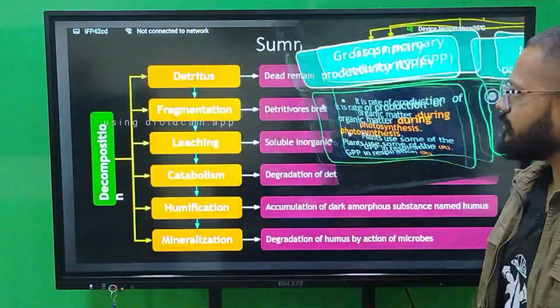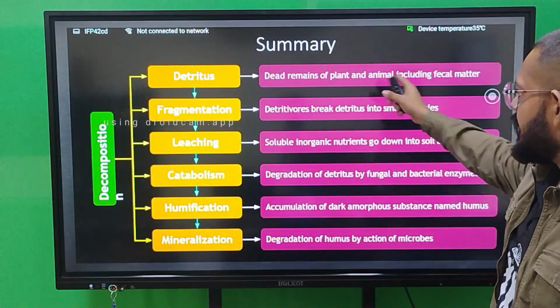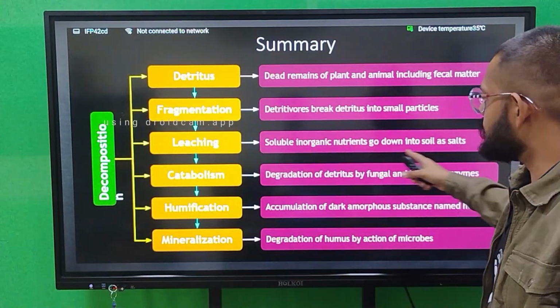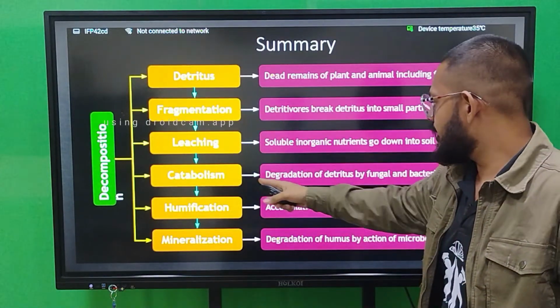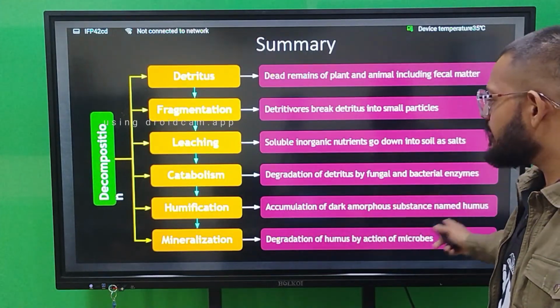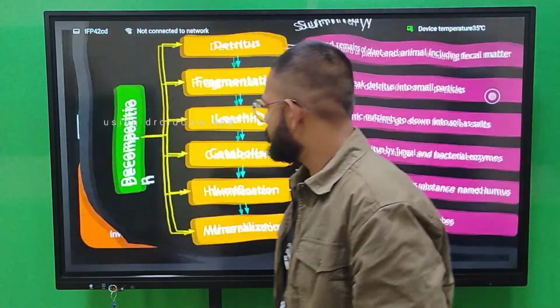So this is the summary of the chapter. Detritus is the dead remains of plants and animals. Fragmentation: detritivores break detritus into small particles. Leaching: soluble inorganic nutrients go down into the soil. Catabolism: degradation of detritus by fungal and bacterial enzymes. Humification: accumulation of dark-colored humus. Mineralization: degradation of humus releasing inorganic nutrients.